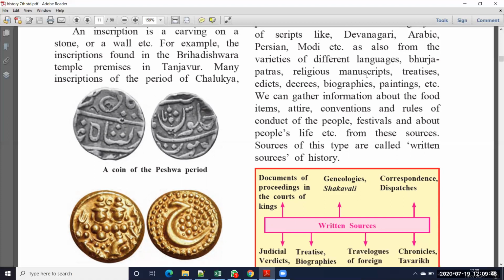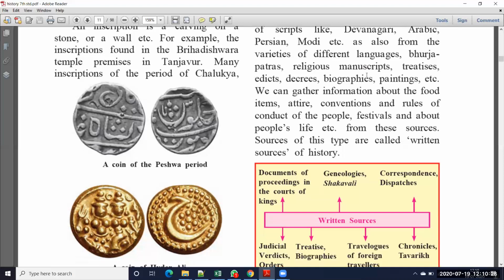And biographies also. Some kings had the habit of writing their life story in a diary. That we call autobiographies. Biography means, suppose my life information is written by some other person, that we call a biography. Autobiography means I am writing my own life information. And paintings also. All these belong to the written sources.